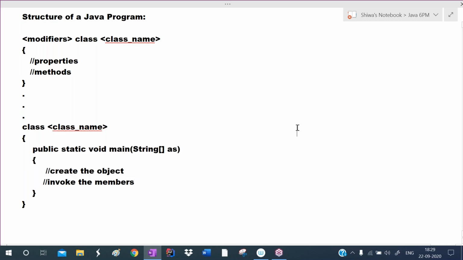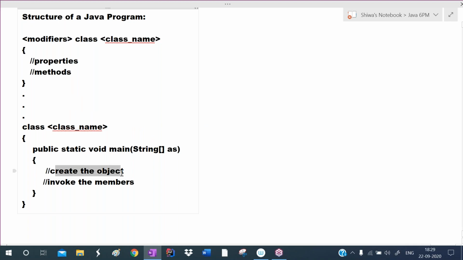This is the structure of a Java program. We write Java programs in the form of classes and objects because Java is an object oriented programming language. In object oriented programming languages, we write the programs in the form of classes and objects. So here we are defining the classes. Like this, we can define any number of classes.